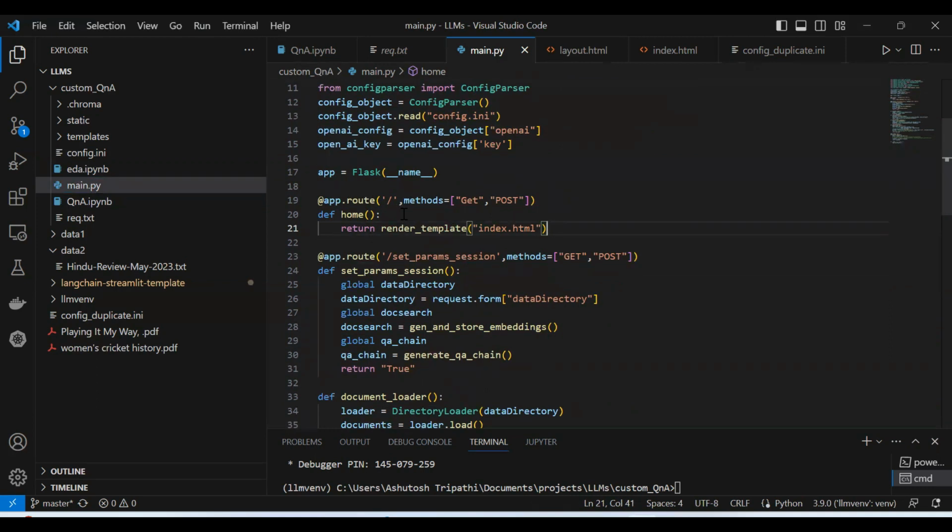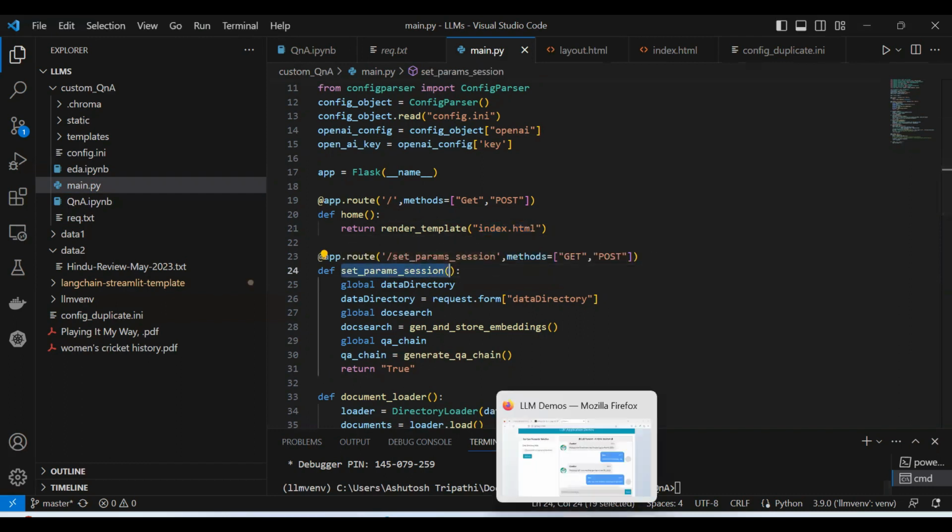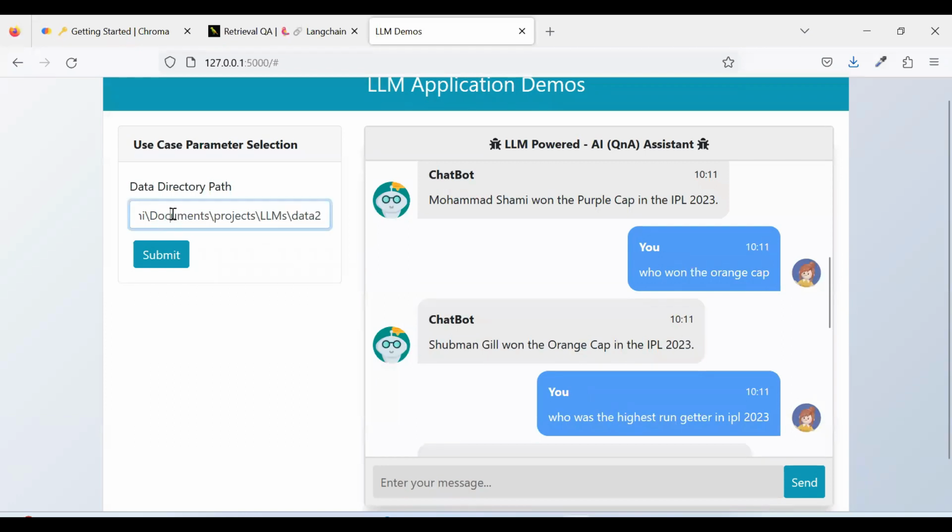Basically, the first route is the basic route, so here index.html. I'm going to explain the index.html in a moment. So this is the HTML part. Then the second route or method I have is basically set parameters. In future I'm going to have this very generic application. So here I am going to have different parameters.